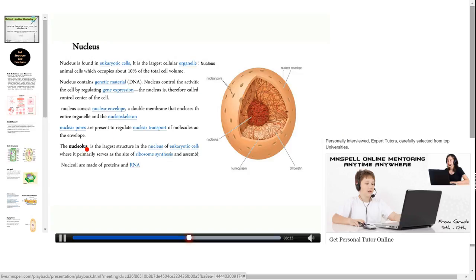The nucleolus is the largest structure in the nucleus of eukaryotic cell, where it primarily serves as the site of ribosome synthesis and assembly. Nucleoli are made up of proteins and RNA. Here we can see the nucleolus.